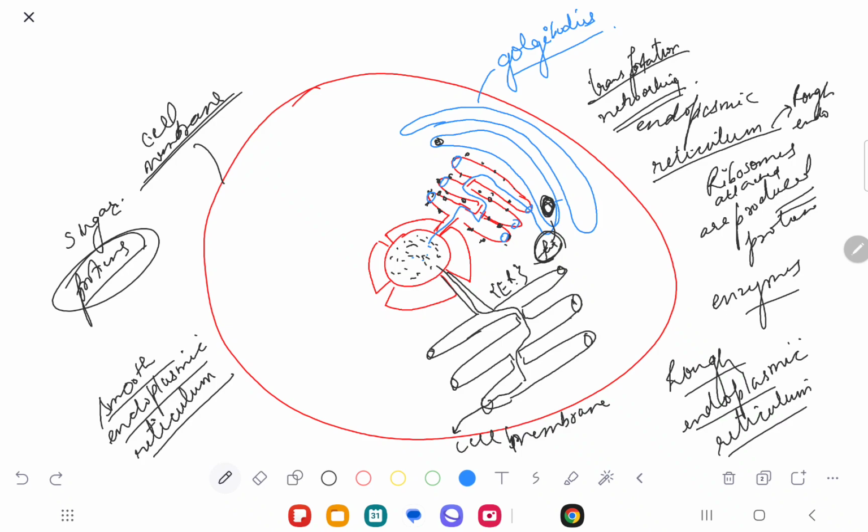Also, there is this particular organelle which is called mitochondria. So this blue line here is also the membrane of mitochondria, because everything is happening inside. But the membrane of mitochondria is differently colored. Are you understanding?